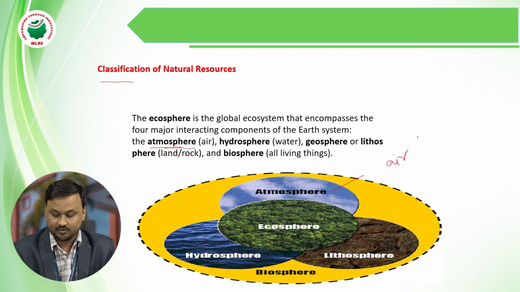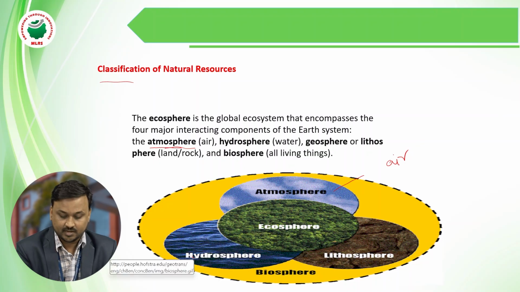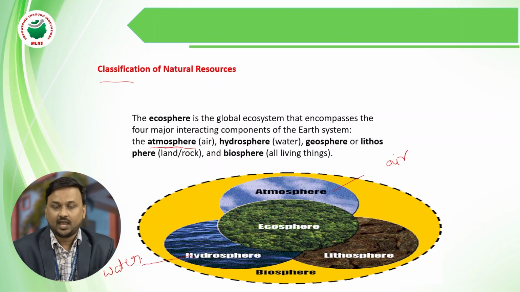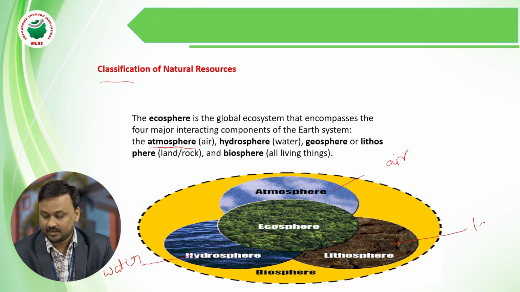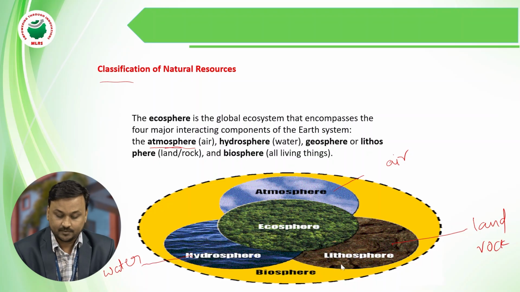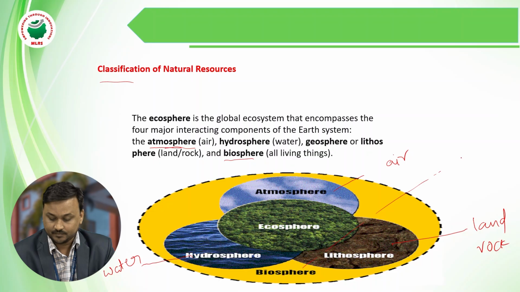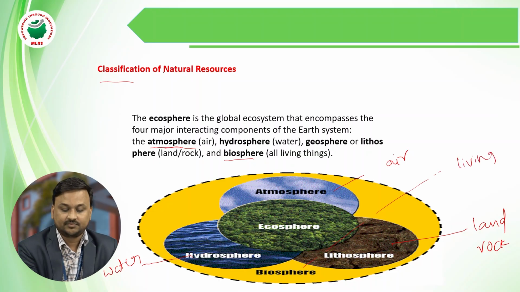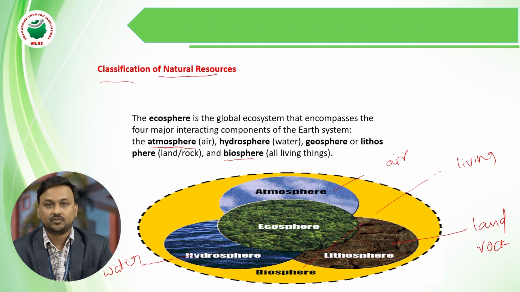Next one is the hydrosphere, it contains the water. And the geosphere or lithosphere, it has the land and rock. And the final one is the biosphere. It has all living organisms.